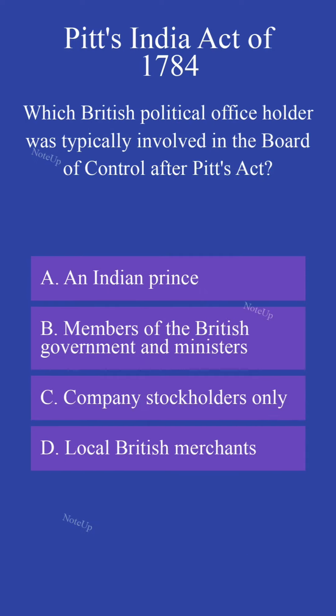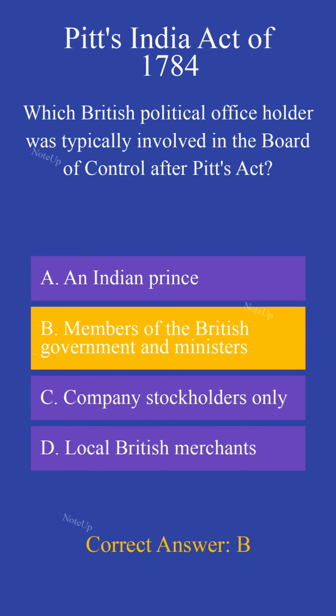Which British political office holder was typically involved in the Board of Control after Pitt's Act? The correct answer is B. Members of the British government and ministers.